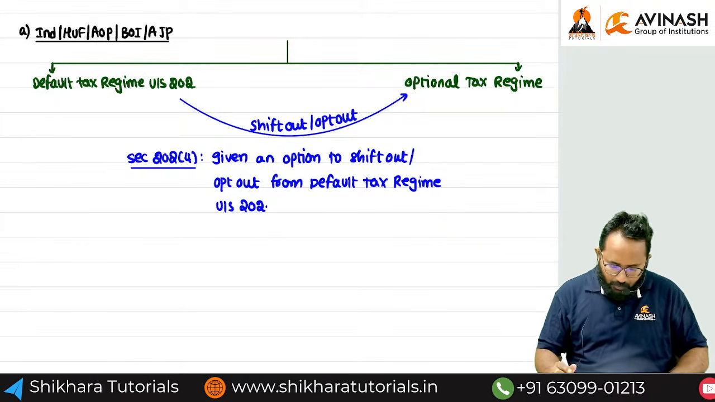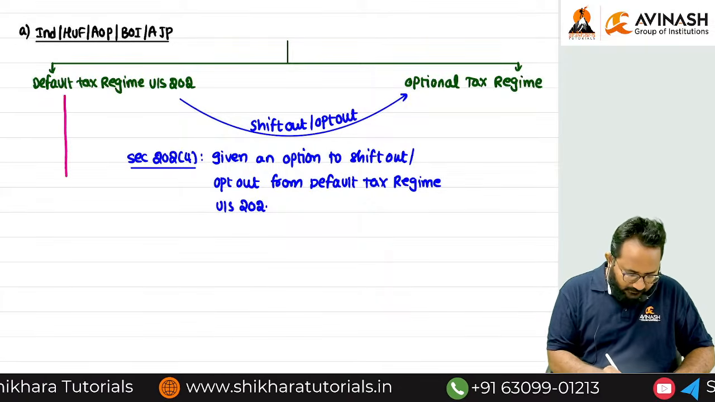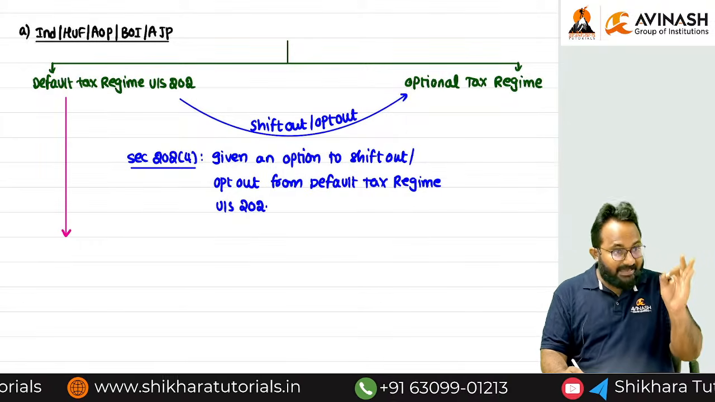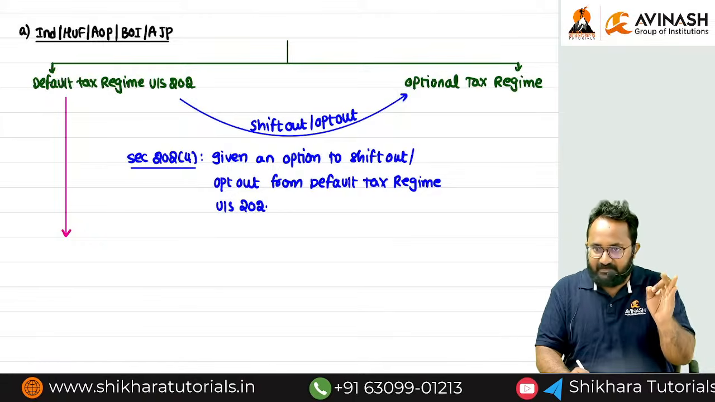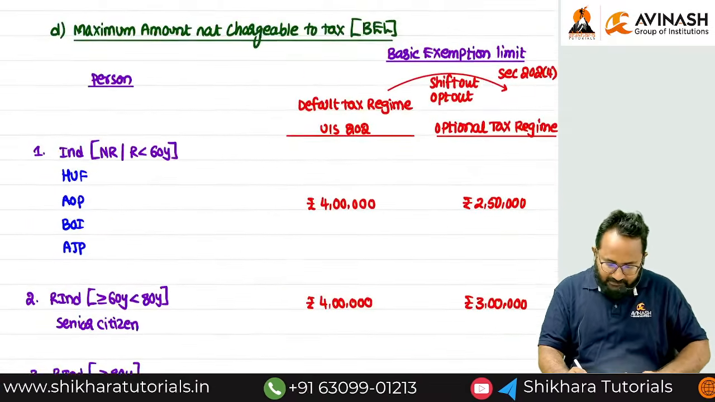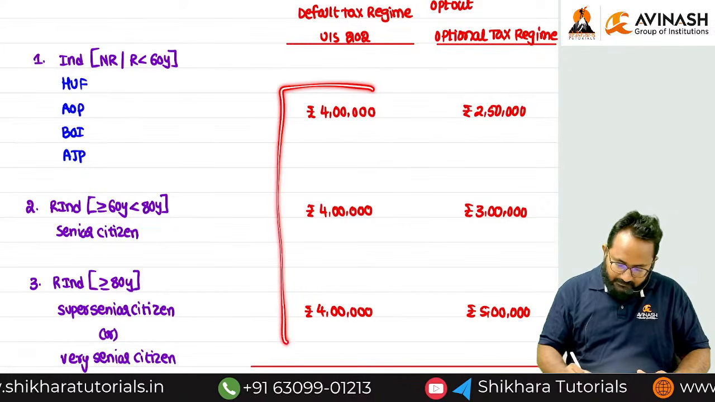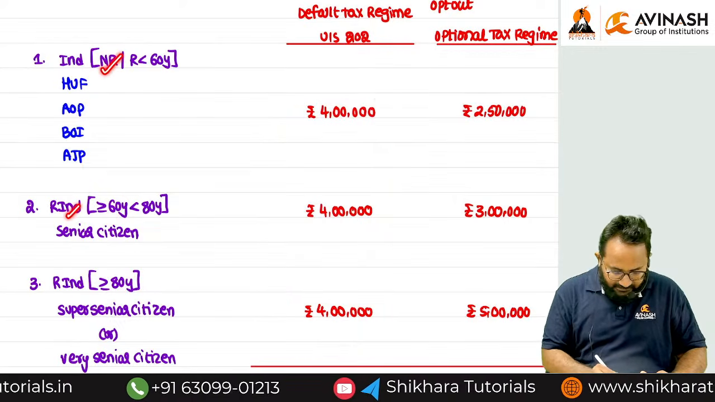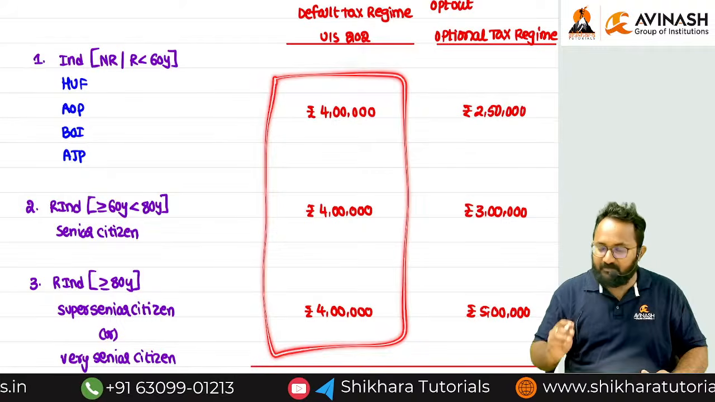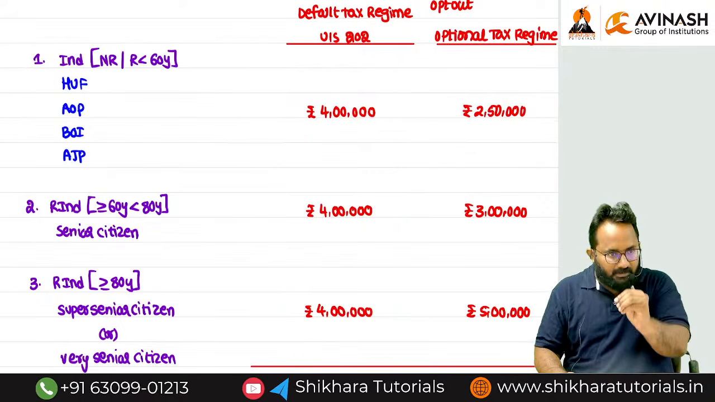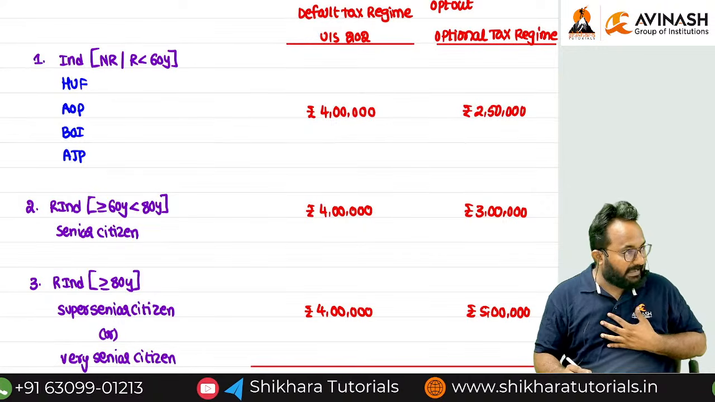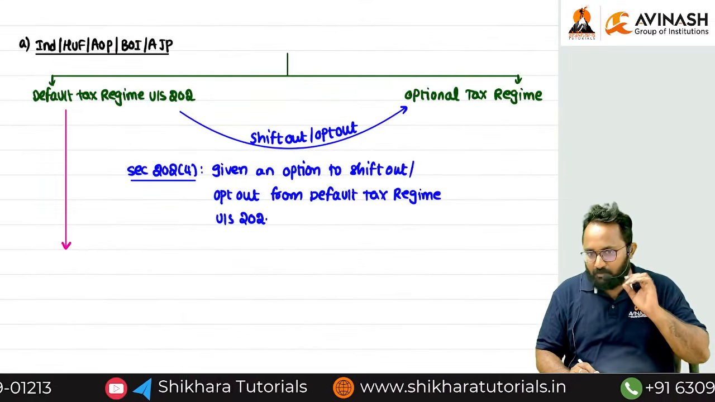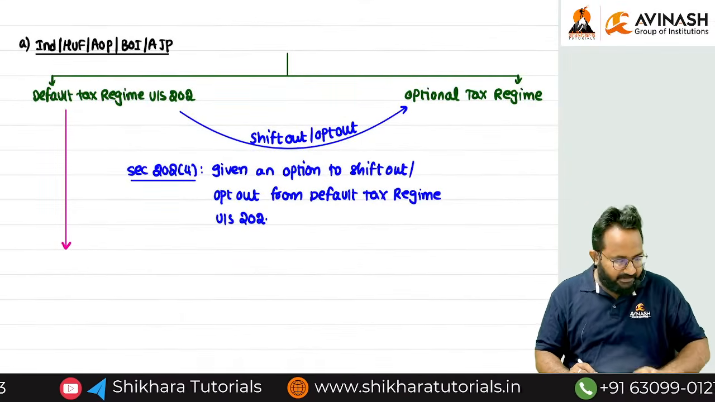Now I want to tell you a few more things. In this regime, while discussing the tax rates, no need to check age, no need to check residential status. Sir, how are you saying these things? Remember, in the default tax regime, without age consideration, without residential status consideration, we have given the basic exemption limit as 4 lakh. So while discussing the tax rates under the default tax regime, no need to consider two things. What are the two things? Age as well as residential status.